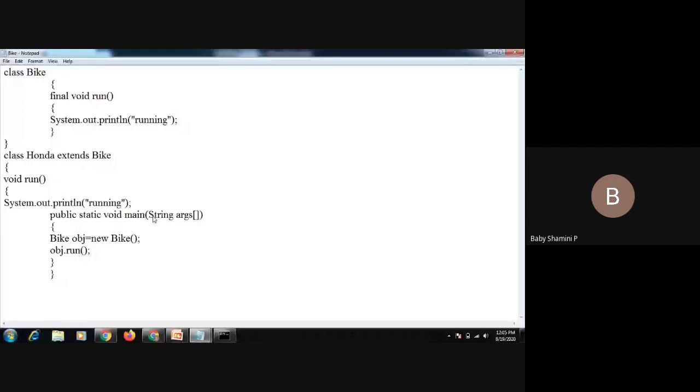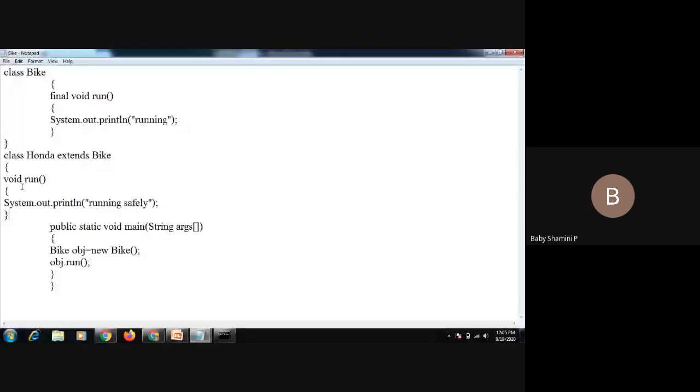Again I am giving a statement, running safely. So this is our child class method. We have the parent class method void run, but this is a final method, so we cannot override the same method, isn't it?